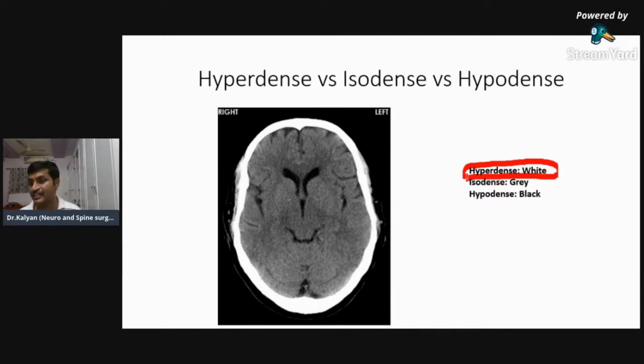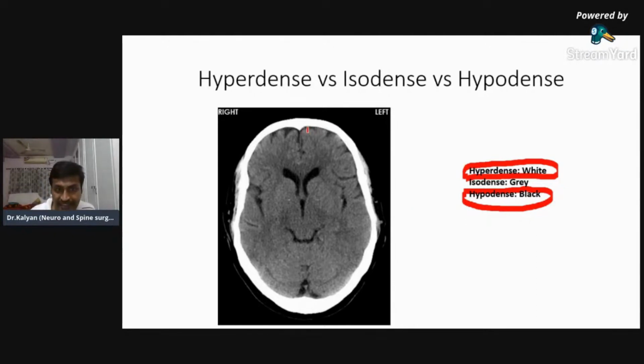Anyone else? Black. So fat is hypodense, and hypodense structures are black. The same thing applies for the CT scan. All the hyperdense structures are white in CT scan and also in the X-ray. Hypodense structures are black in the CT scan and the X-ray.